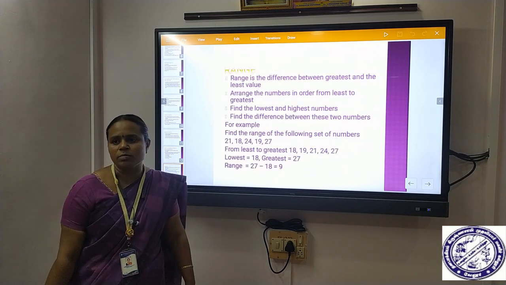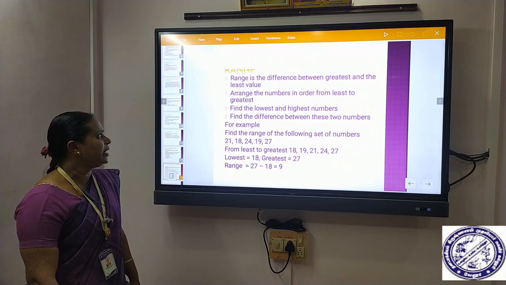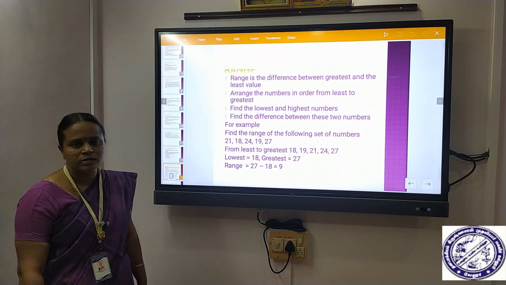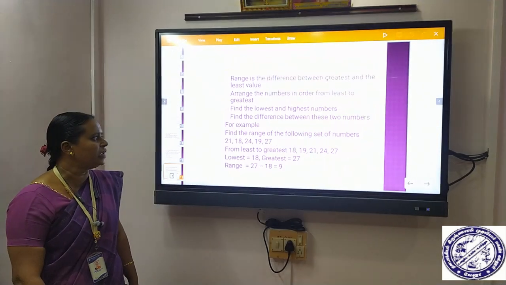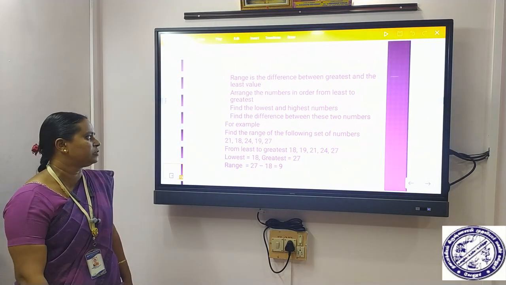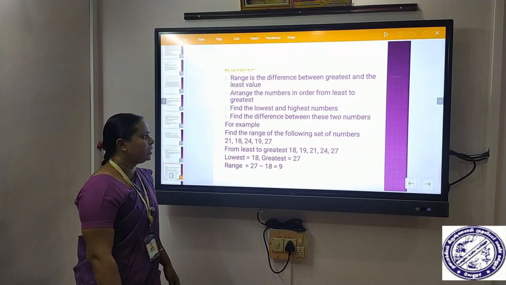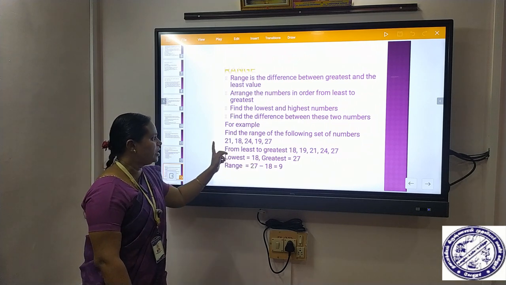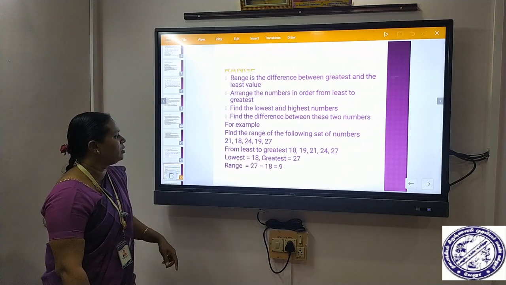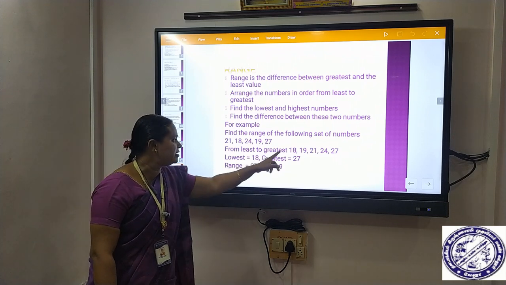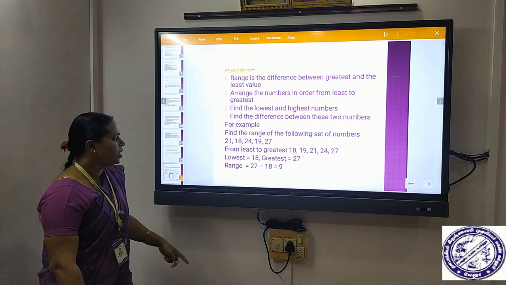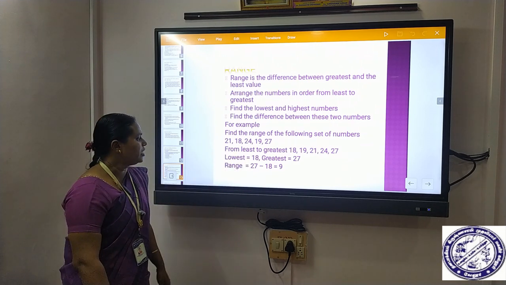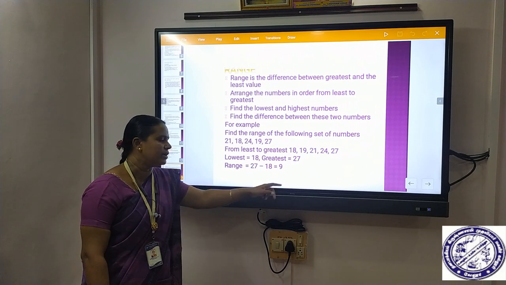Next is the range. Range is the difference between the greatest and the least. Step number 1, arrange the data from least to highest and find the highest and the least from the given set of numbers. Now we have an example, the range of the following set of numbers. From least to greatest, as in step 1, the lowest is 18 and the greatest is 27. The range is the difference between the least and the greatest. So we have 27 minus 18 is 9.